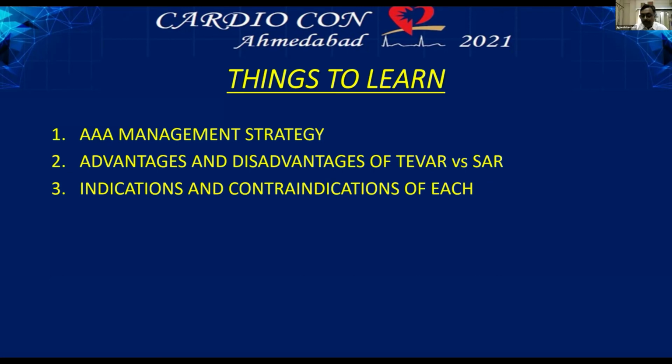What I would like to say is that this is a perfect area where surgeons and cardiologists should combinedly make a decision. Rather than competing with each other, they should support each other and understand their limitations, because every time there are pros and cons.